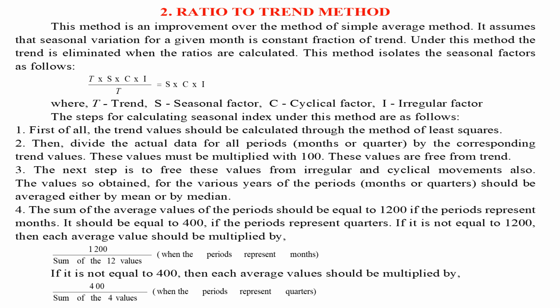3. The next step is to free these values from irregular and cyclical movements also. The values so obtained, for the various years of the periods, months or quarters, should be averaged either by mean or by median. 4. The sum of the average values of the periods should be equal to 1200 if the periods represent months. It should be equal to 400 if the periods represent quarters. If it is not equal to 1200, then each average value should be multiplied by 1200 divided by the sum of the twelve values when the periods represent months. If it is not equal to 400, then each average value should be multiplied by 400 divided by the sum of the four values when the periods represent quarters.